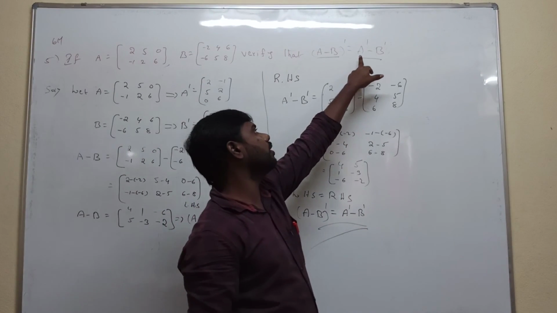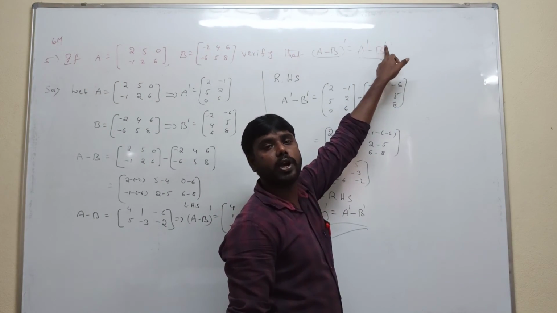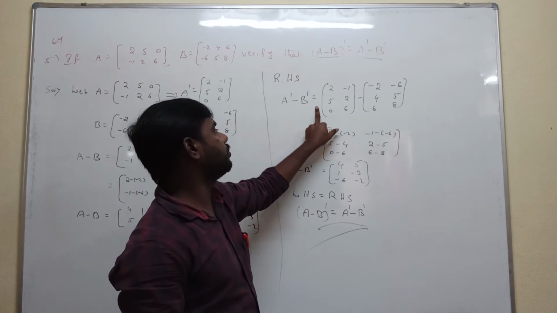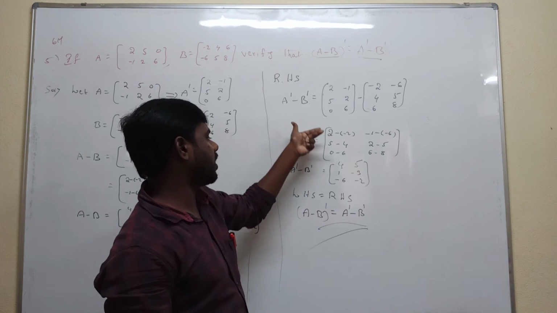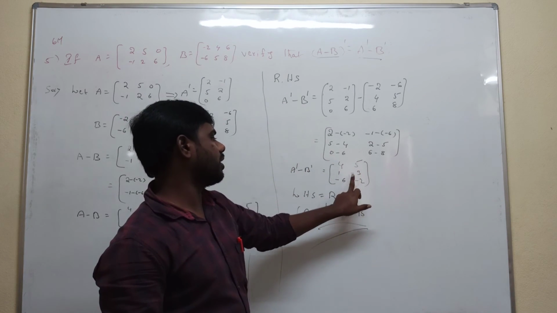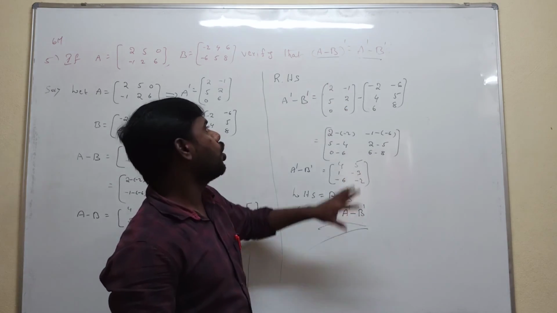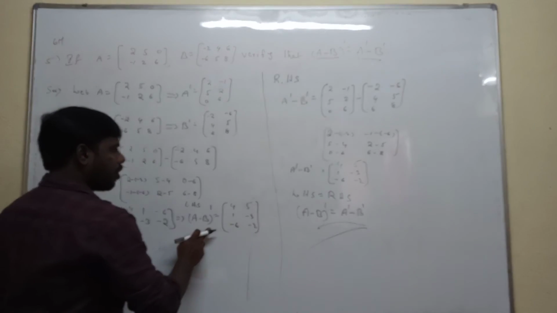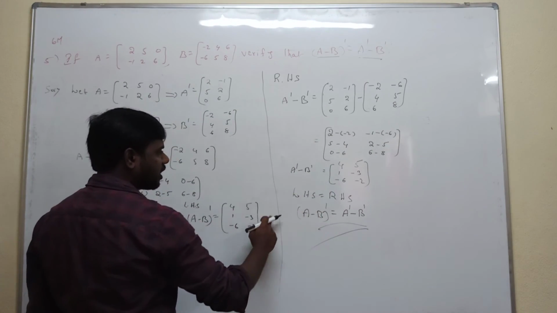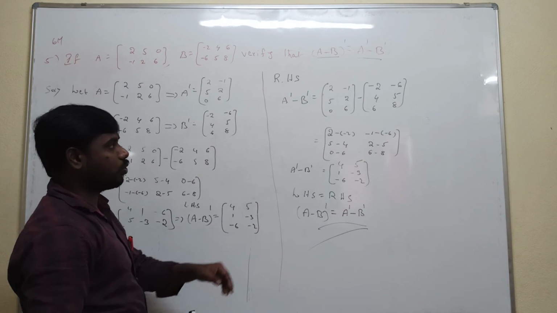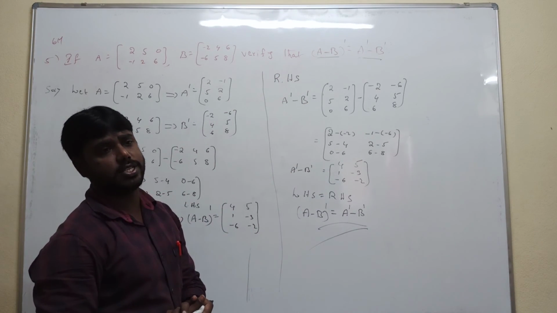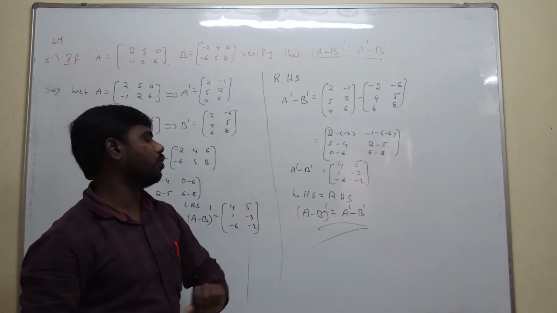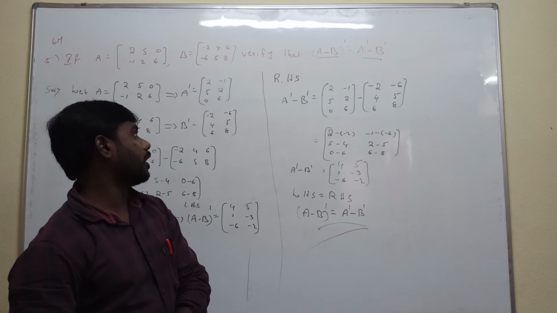Next, what is on the right hand side? We calculate A transpose minus B transpose. Subtracting the matrices, we get the answer 4, 5, 1, minus 3, minus 6, minus 2. Verify whether the LHS part and RHS part are equal. Both matrices are the same. So the conclusion is that the left hand side is equal to the RHS: A minus B whole transpose is equal to A transpose minus B transpose.